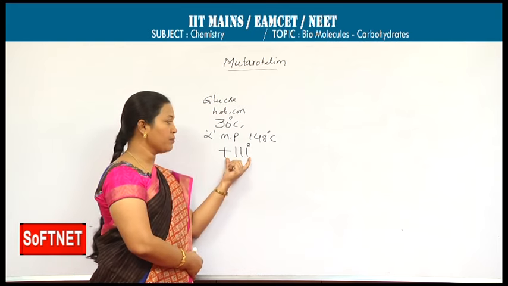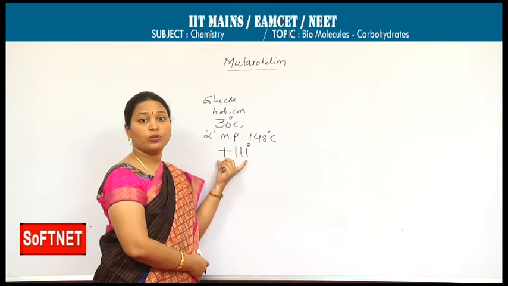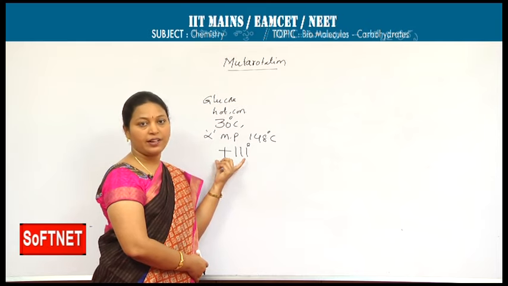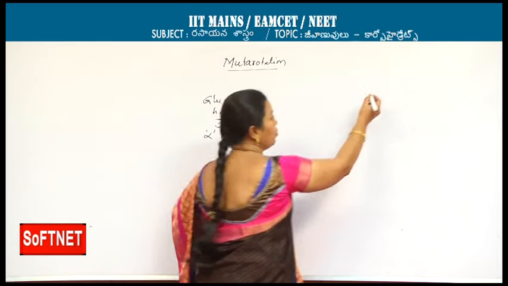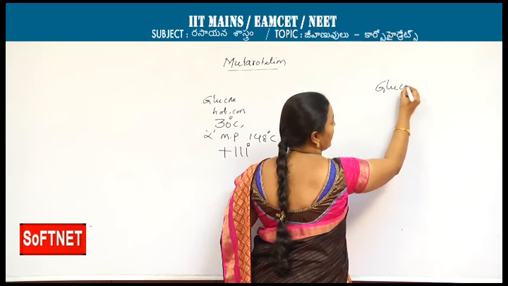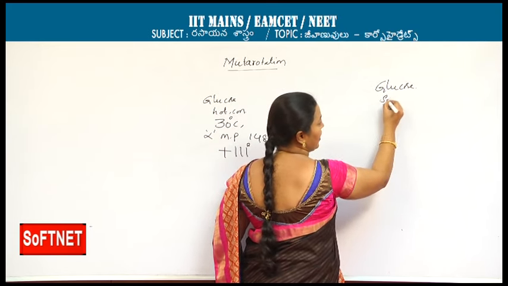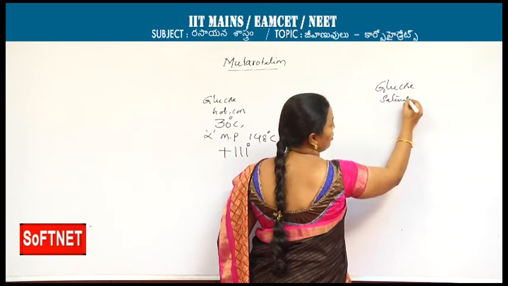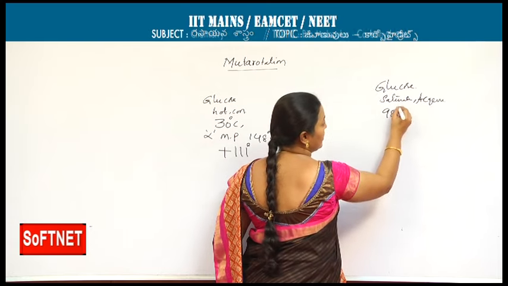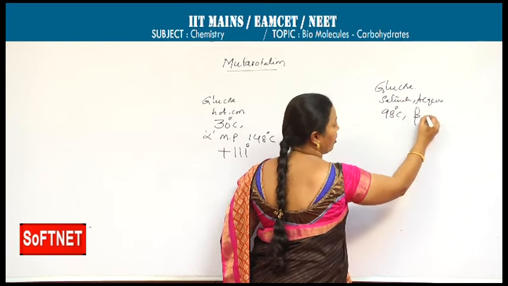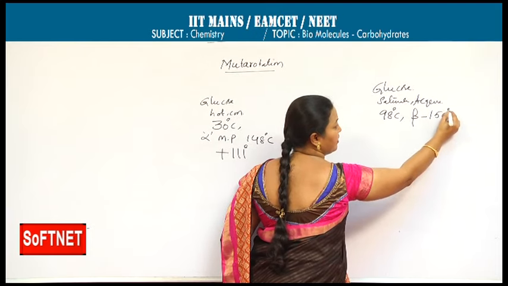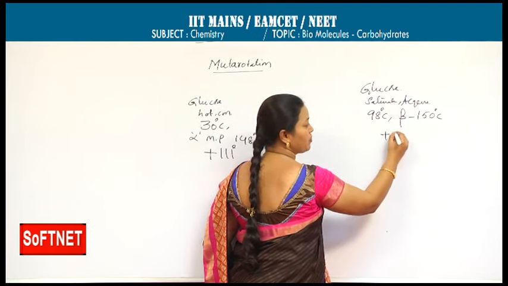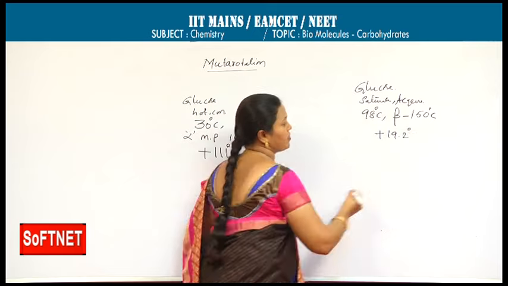Plus specific rotation means it has the capacity to rotate monochromatic light towards the right side. If the glucose is crystallized from saturated aqueous solution at 98 degrees centigrade, we are getting the beta form whose melting point is 150 degrees centigrade and showing the specific rotation 19.2 degrees.